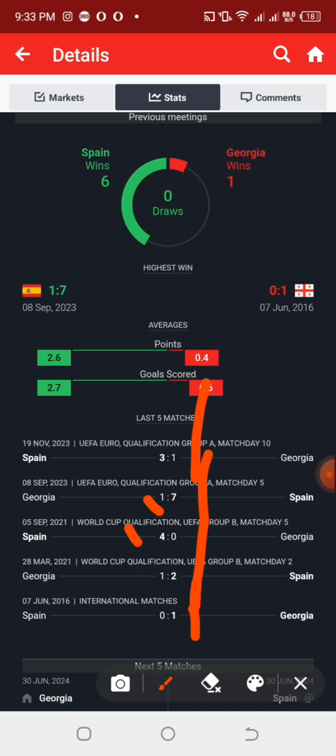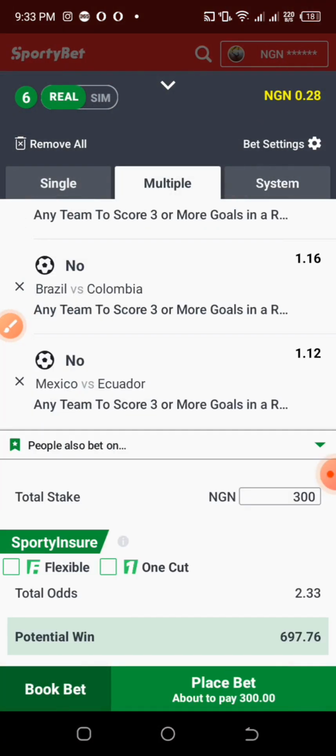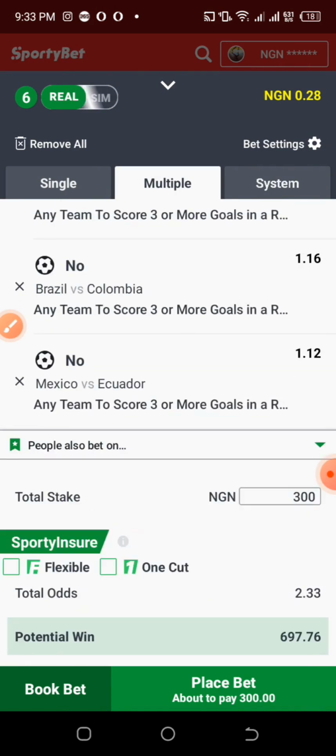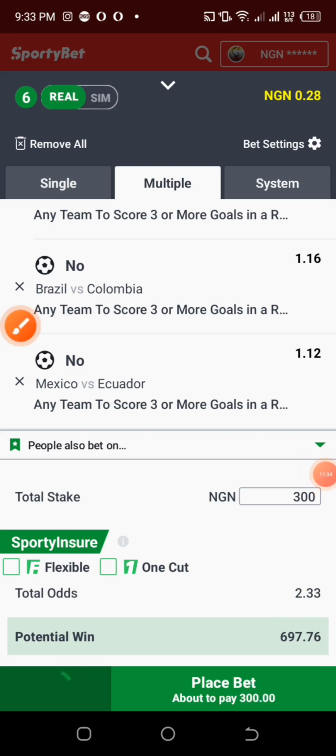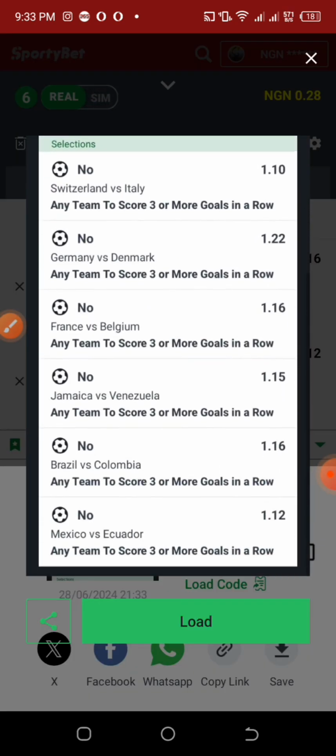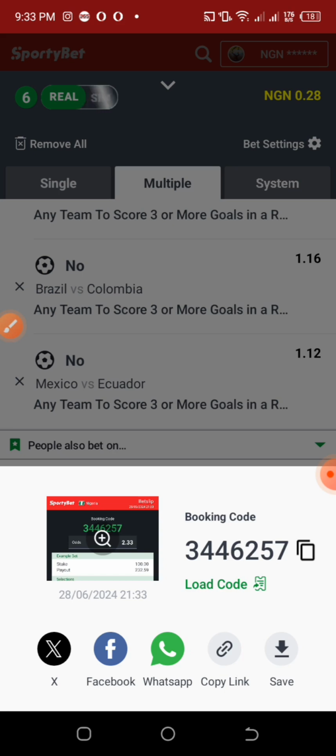But however, let's check the stats. We can see that Spain are scoring goals and are giving their opponent very big margins. For me, this particular game, we need to remove Spain because they are scoring goals with margin in this particular tournament, and some people were not really expecting that. So in total now we have 2.33 odds for this particular ticket. With just 6 games, we have 2.33 odds. Now this is the code for that, and now we'll be moving on.